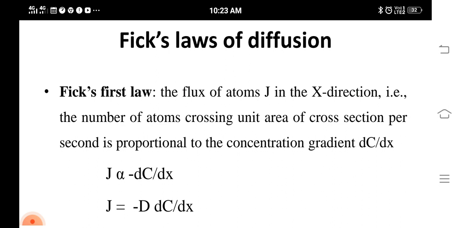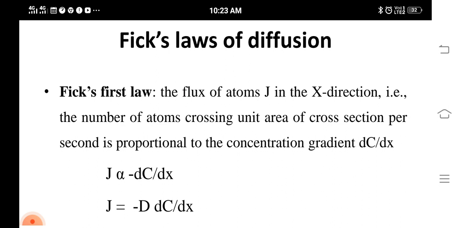Here we can see nickel is diffused into copper as well as copper is diffused into nickel. How much diffusion takes place can be found out by using this first law of Fick. That is the number of atoms crossing per unit area per second. That is, within 1 second how many atoms are diffused into another metal is proportional to the concentration gradient